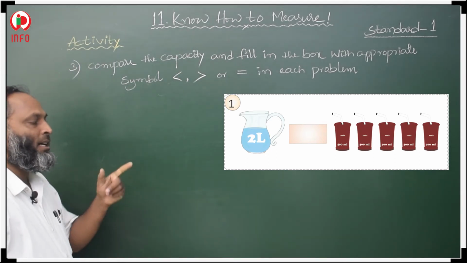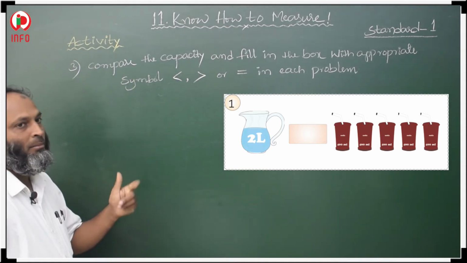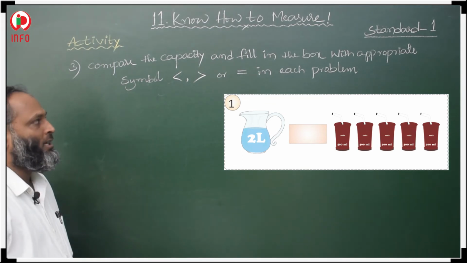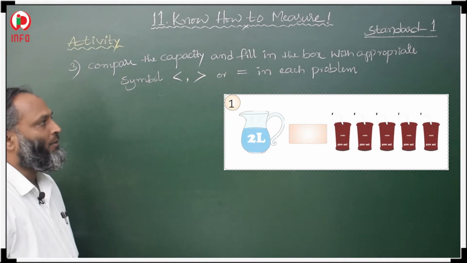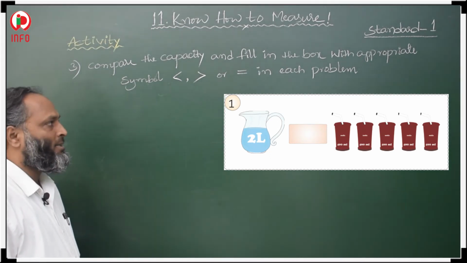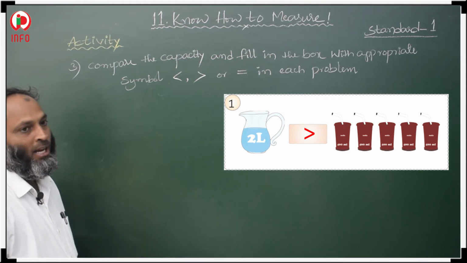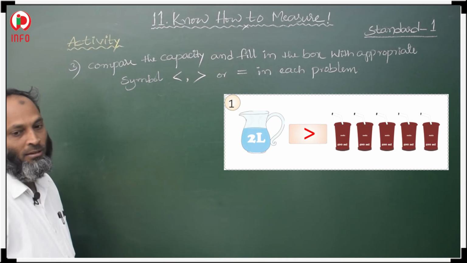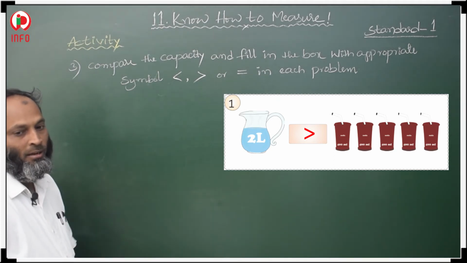So then 2 liters and 500 milliliters, they are not equal. It means 2 liters is greater than 500 milliliters. So in between we have to use the greater than symbol. Write the greater than symbol, because on the left side we have 2 liters and on the right side if we add 100 ml 5 times, that is 500 ml. 2 liters is always greater than 500 milliliters.